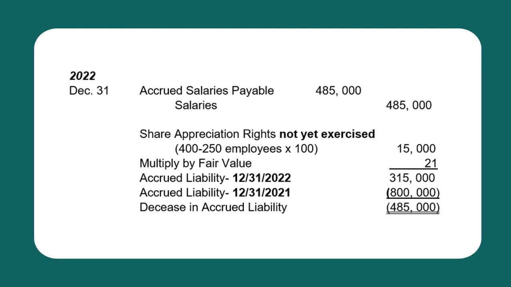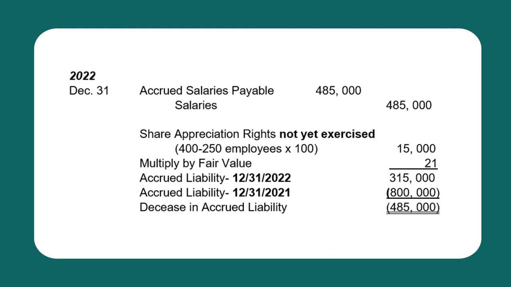Is there a need for an increase in the liability or a decrease? Now, let's take a look at the accrued liability from the previous year, 2021. Last year, in 2021, our accrued liability balance is 800,000. But this year, 2022, we must only have a liability of 315,000. Thus, there must be a decrease in the accrued liability. The decrease in the accrued liability is in the amount of 485,000.